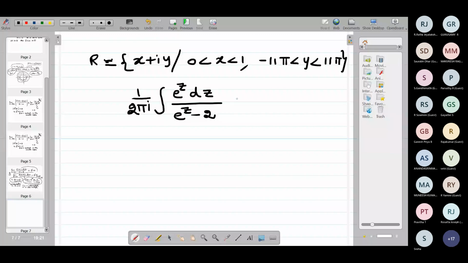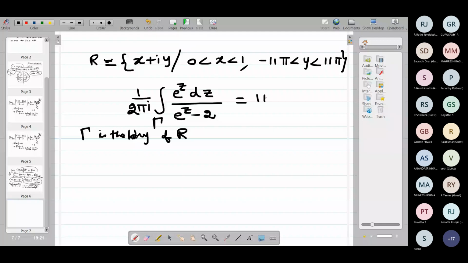So we have proved this. What is the answer for this from the last class? Over the boundary, where gamma is the boundary of R. Gamma is the boundary of R. So do you remember the answer? I think it's 11, right?